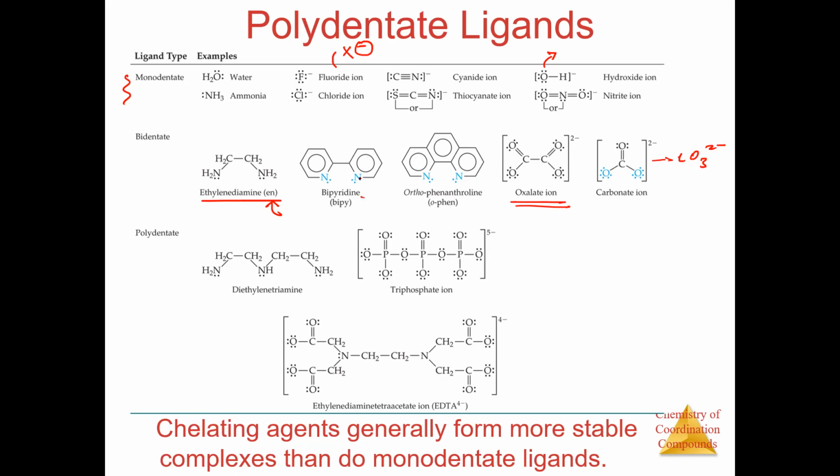Then this bipyridine. These are not very important for you, but please remember the short forms: bipy and o-phen. This is bipyridine and this is orthophenanthroline. And then we have polydentate ligands that you have seen, like ethylenediaminetetraacetate ion. Others are diethylenetriamine and triphosphate. More important for you is EDTA4 negative.